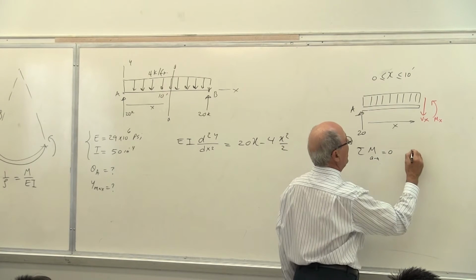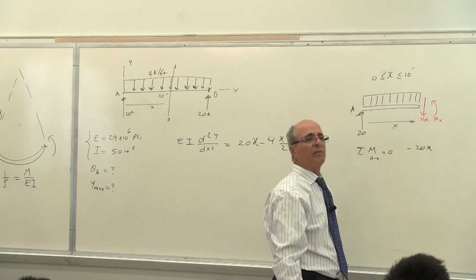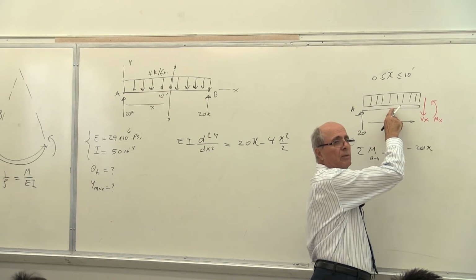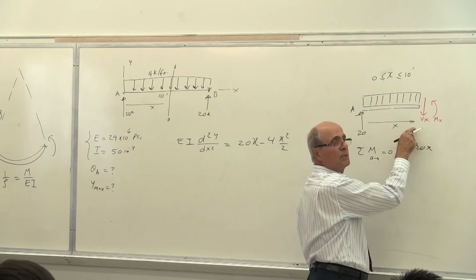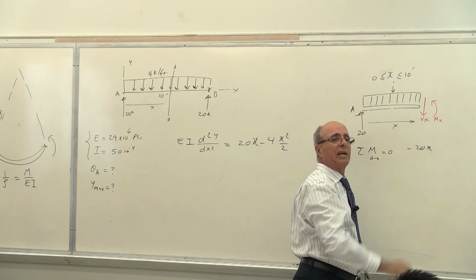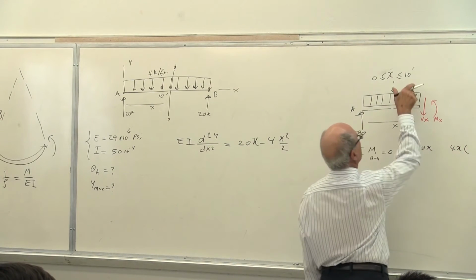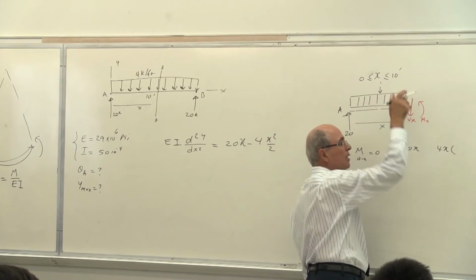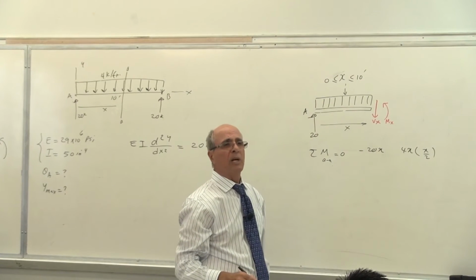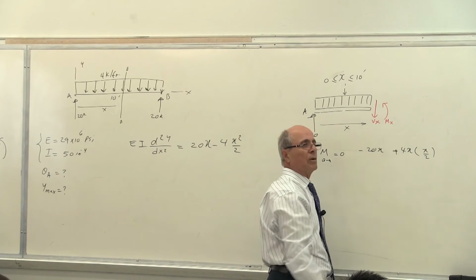Then as you see, you have 20 times x. It's going that way, it's negative, yes or no? Correct? Then you have this load. What's that load equal to? 4 times x. So you put 4x and you put it at the middle because this is rectangular, yes or no? So the load is 4x times what distance? What is this distance? You have done it in the past, you just didn't pick it up quickly. So times x over 2, and the moment is positive, yes or no, correct?